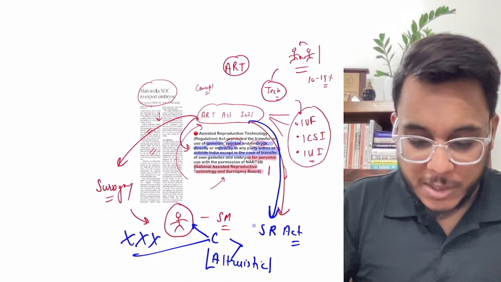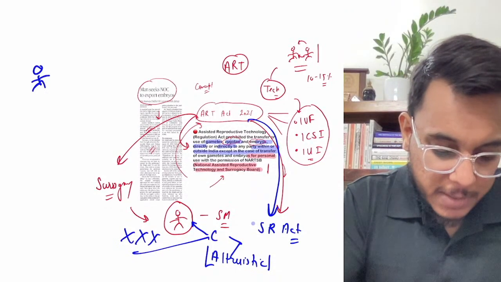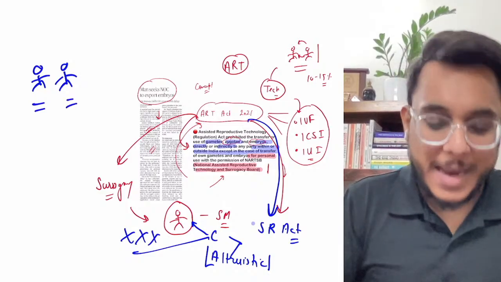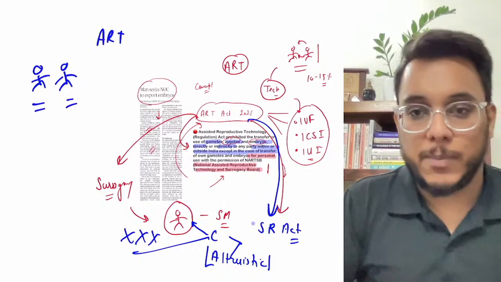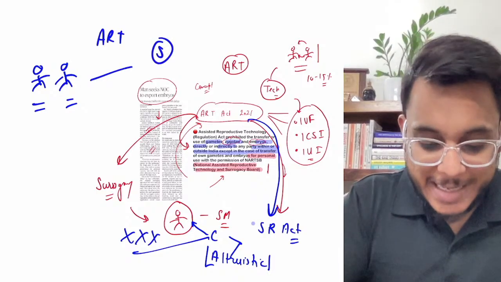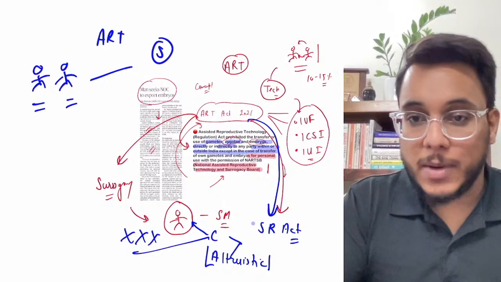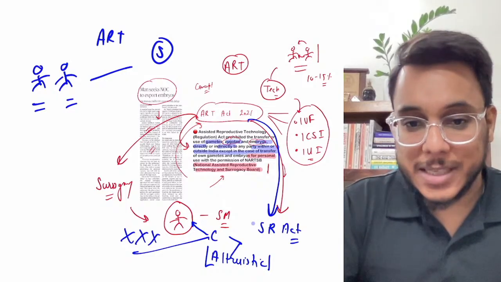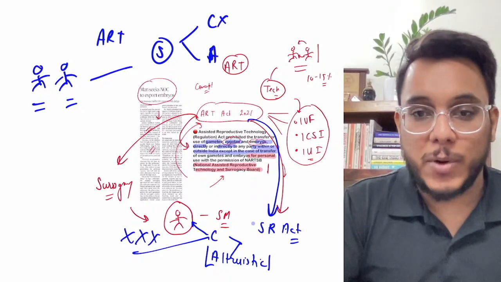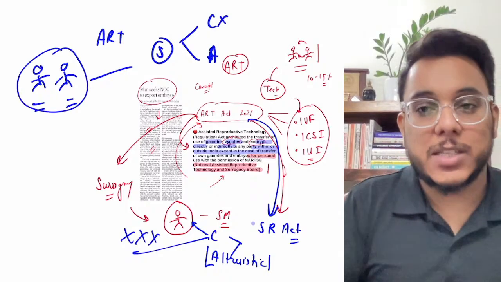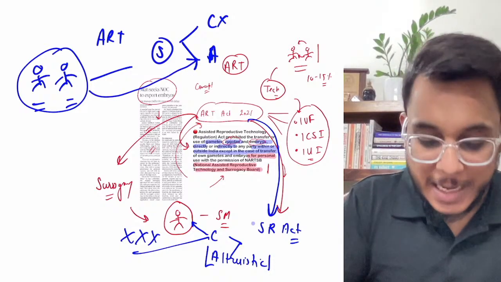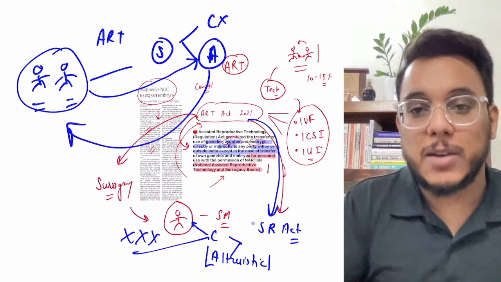Now what is the situation? Suppose there is a couple. They are not able to conceive a child. Even the ART does not help them. Fine, they need to use the service of a surrogate mother. But now what is the situation in India? The commercial surrogacy is banned and only altruistic surrogacy is allowed. Let's say they don't have any such relative who is ready to become their surrogate mother. Altruistic surrogacy is not possible for these people.